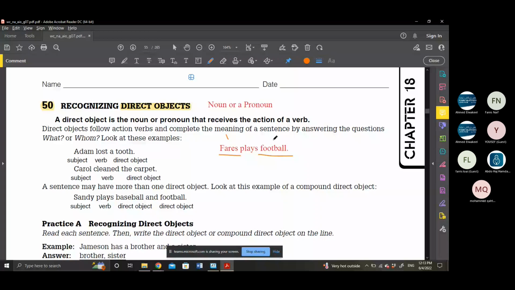The first noun here, Faris. Is it a direct object or no? I don't know, Mister, I'm confused. You told me the direct object is a noun or a pronoun, and here Faris is a noun and football is a noun. Here we come to how to differentiate between the subject and the direct object. The subject does the action.